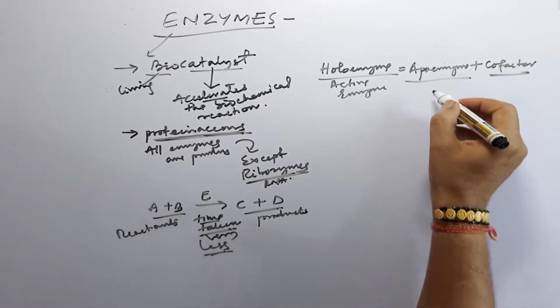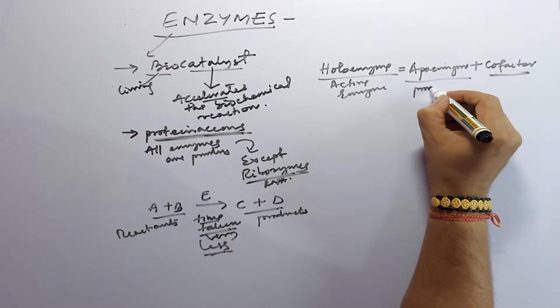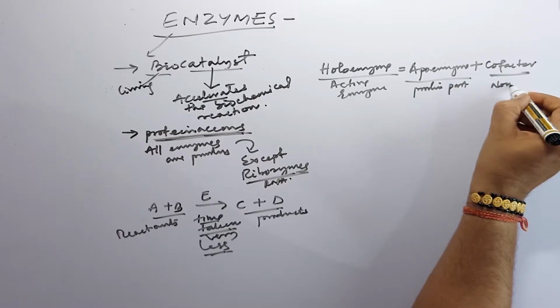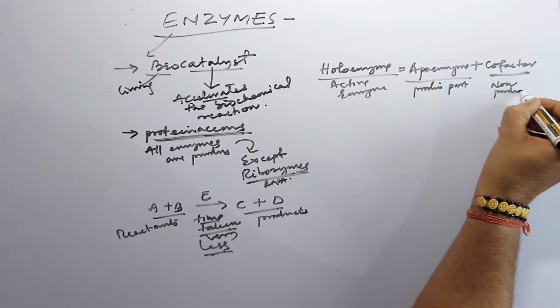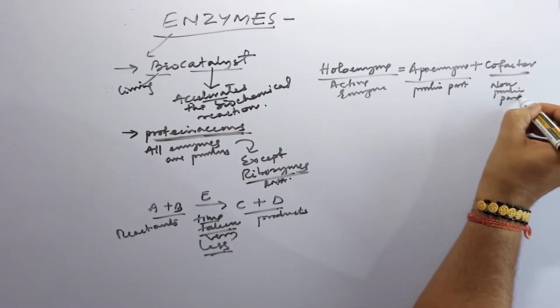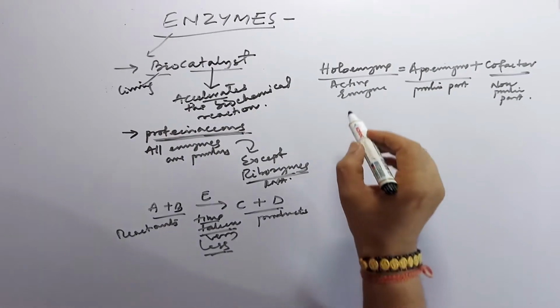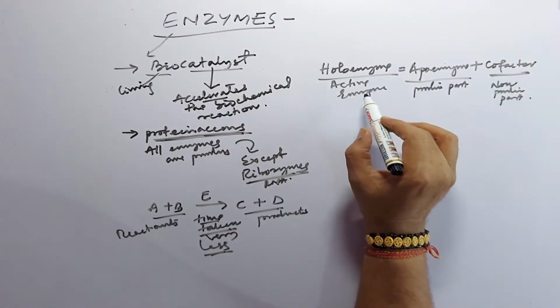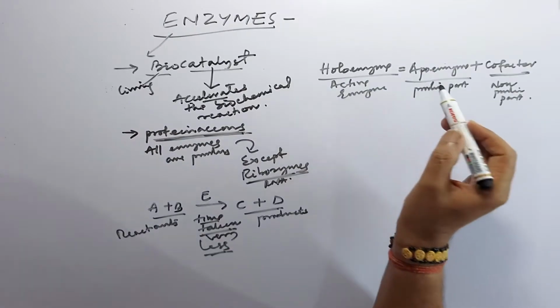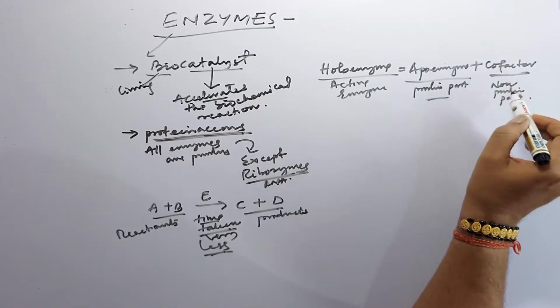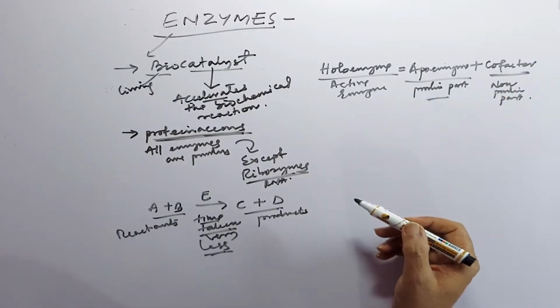This is the protein part and this is the non-protein part. We will discuss in detail what cofactors are. So the active enzyme, the holoenzyme, is equal to two parts: the apoenzyme, the protein part, and the cofactors.